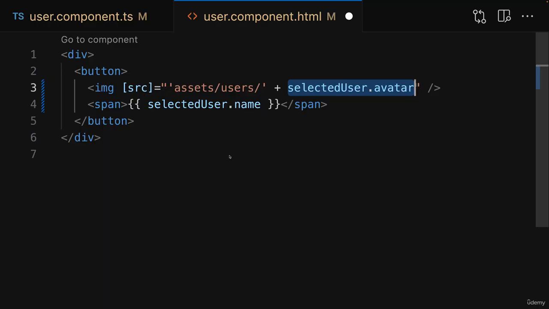And that is something you can do in Angular. You cannot just reference properties in places where you reference dynamic data, but you can also create dynamic values just in time, so to say. As I'm doing it here by constructing a string from a fixed string that's then combined with that value that's stored in the avatar property of the selected user.